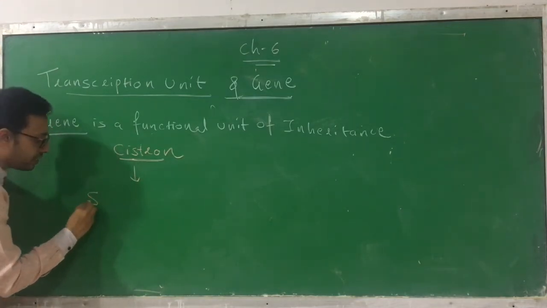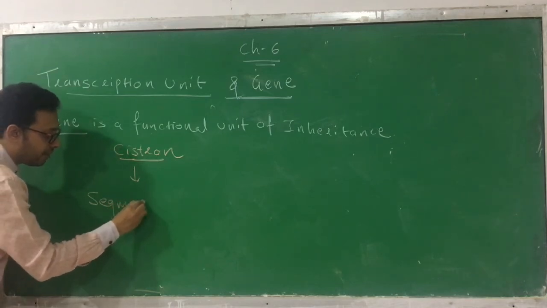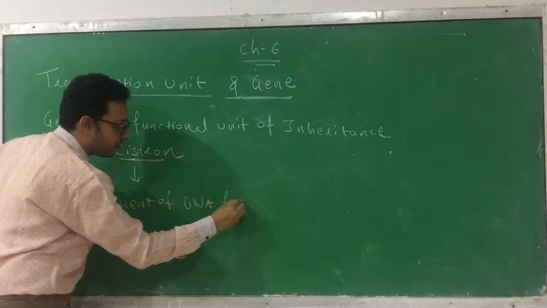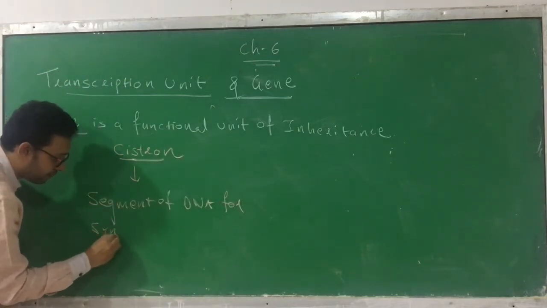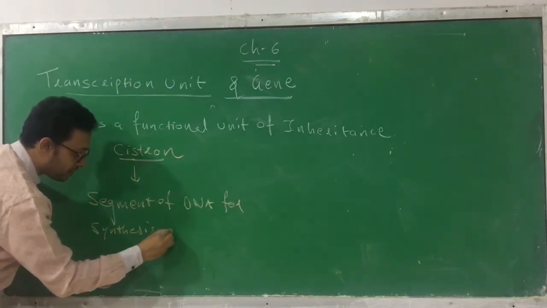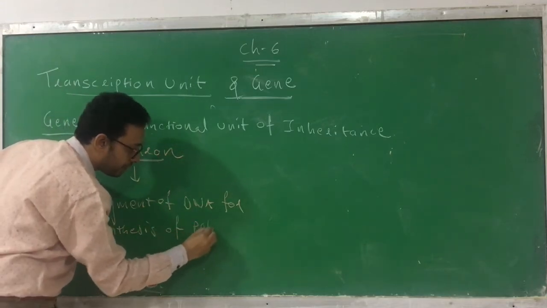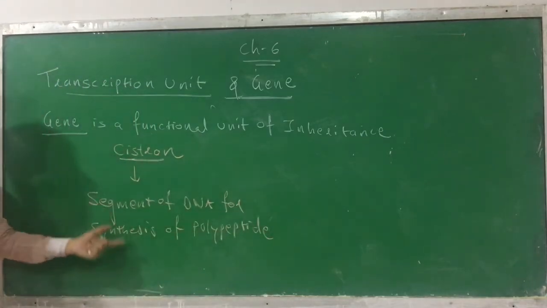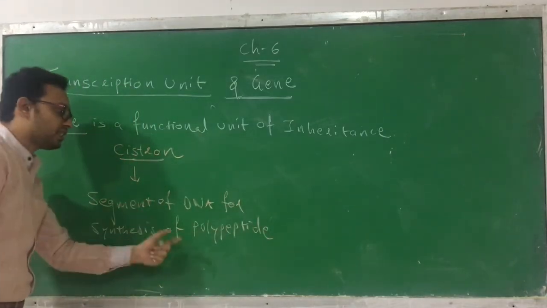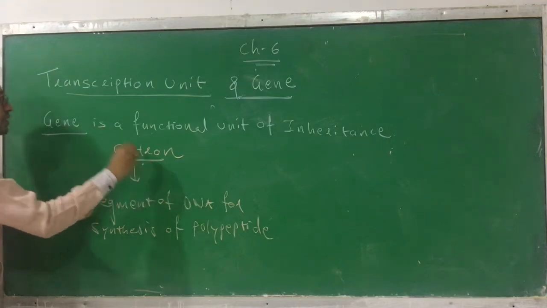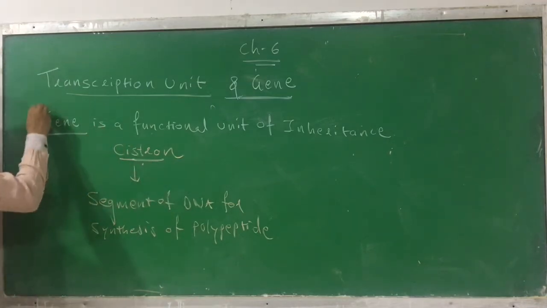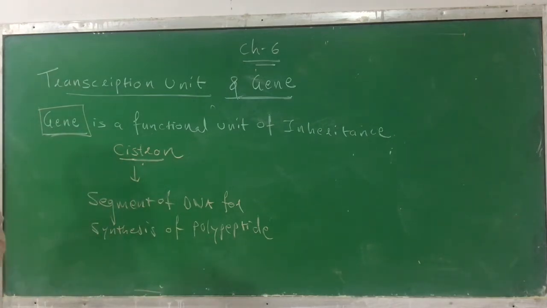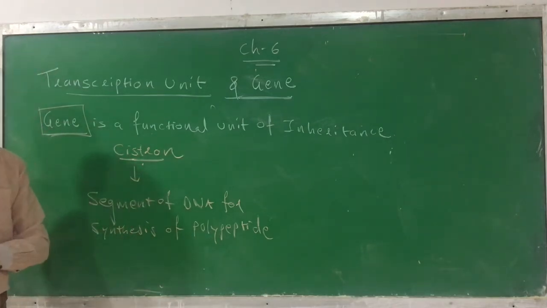A cistron is a segment of DNA for the synthesis or generation of polypeptide. It is a segment of DNA which is required for the synthesis of polypeptide. This is called a cistron. So we are not defining in terms of a gene, we are defining in terms of a cistron. The part which actually gets copied, we are calling it a cistron.